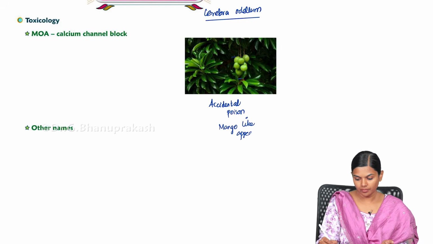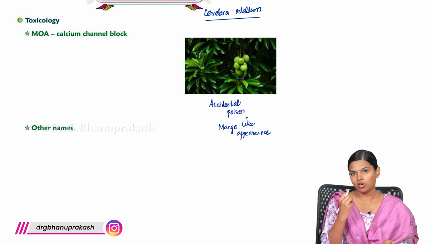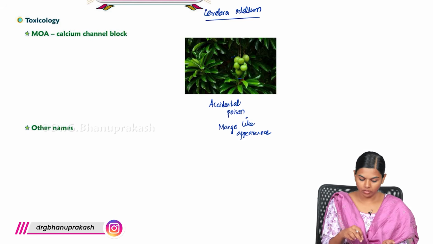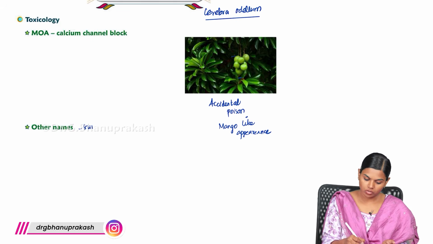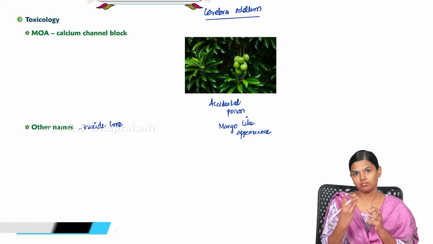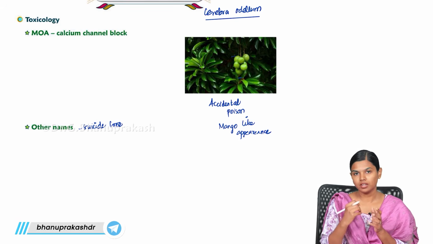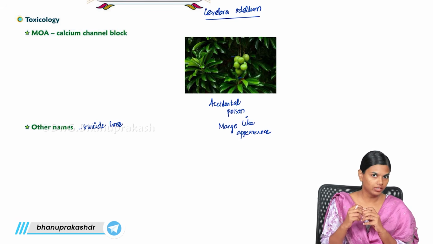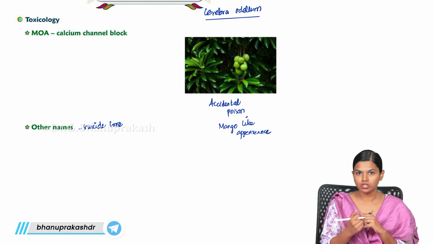So people will mistake it for mango, consume the fruit and die. It is also known as the suicide tree. People who want to kill themselves will take the fruit or the seed, crush it, eat it and die. So this is also known as the suicide tree.